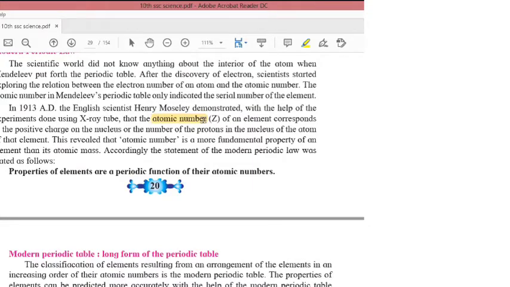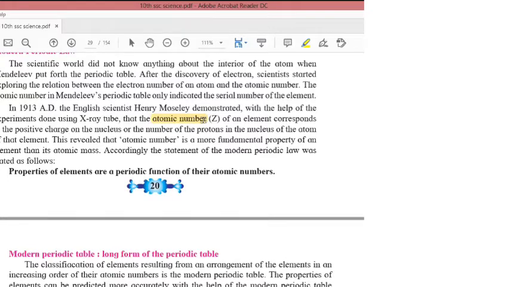So the atomic number gives how many positive charges, or how many protons, are present in that element. It is called positive charge because protons are positively charged species. This revealed that atomic number is a more fundamental property of an element than its atomic mass.